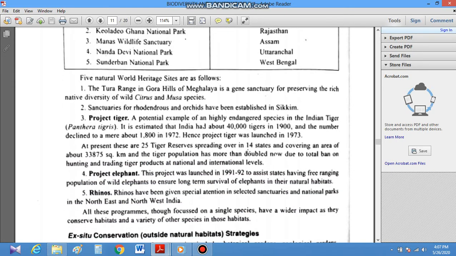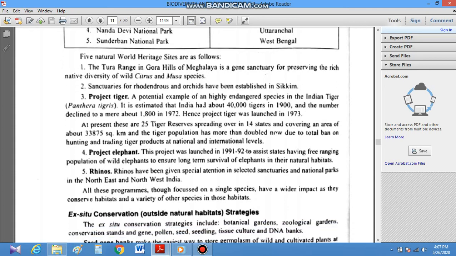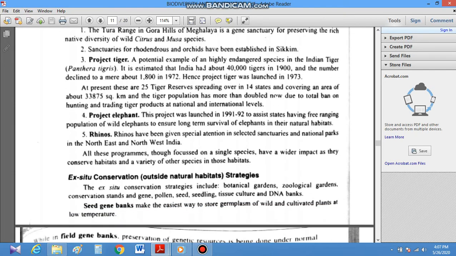For conservation purposes, Project Tiger, Project Elephant, and Project Rhino are also going on to conserve these animal species.